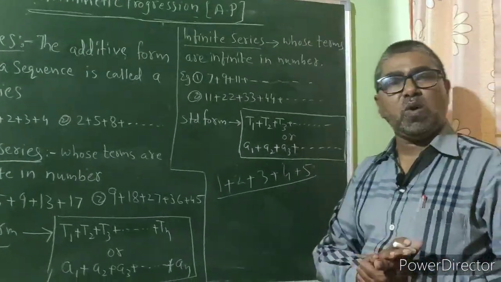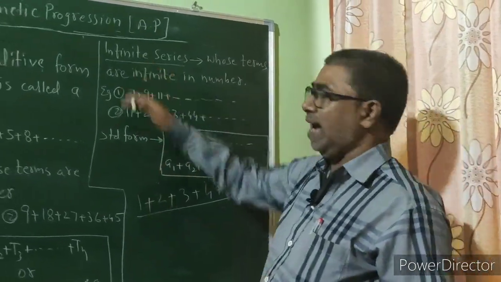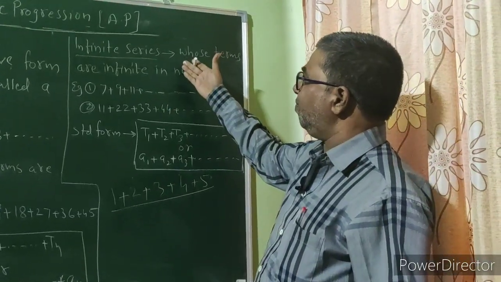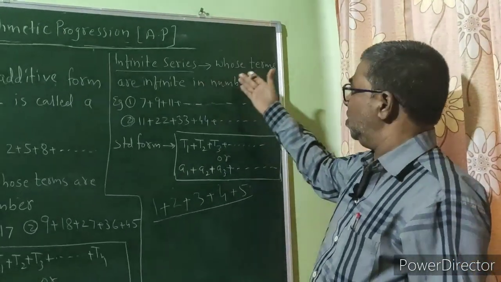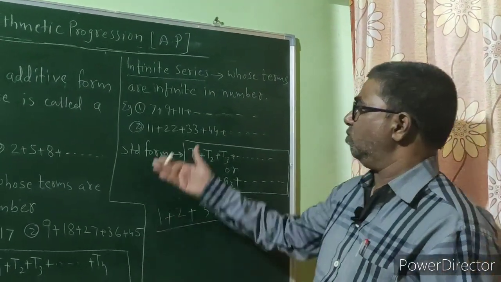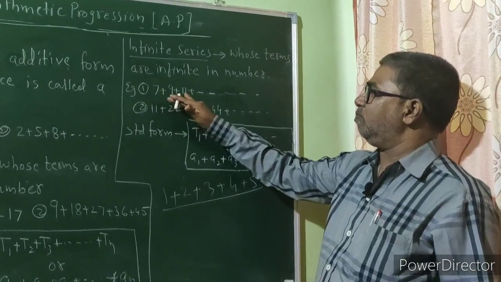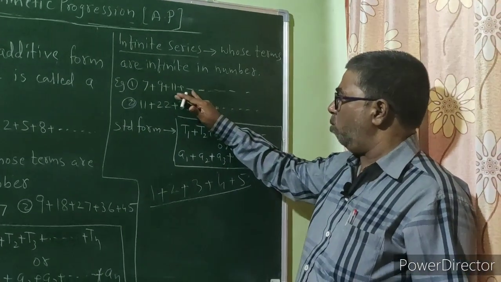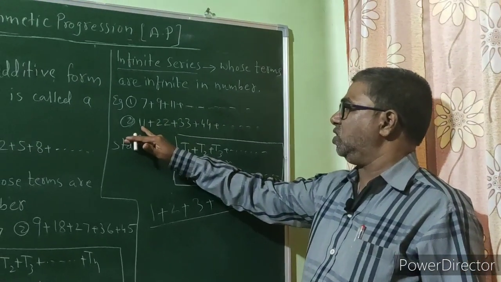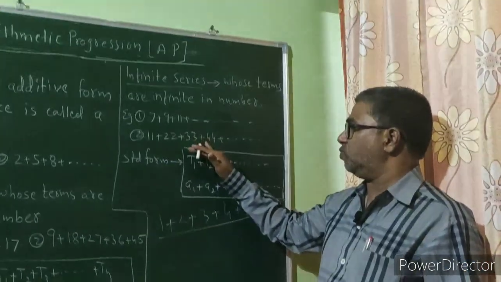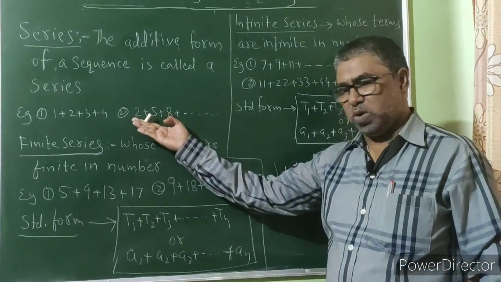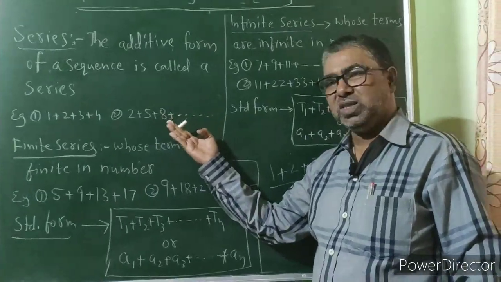Now the second type of series is an infinite series. So how do you define an infinite series? An infinite series is a series whose terms are infinite in number. For example, 7 plus 9 plus 11 plus so on. So many numbers are there. Another example is 11 plus 22 plus 33 plus 44 plus so on, or you can take this example also, 2 plus 5 plus 8 plus so on.